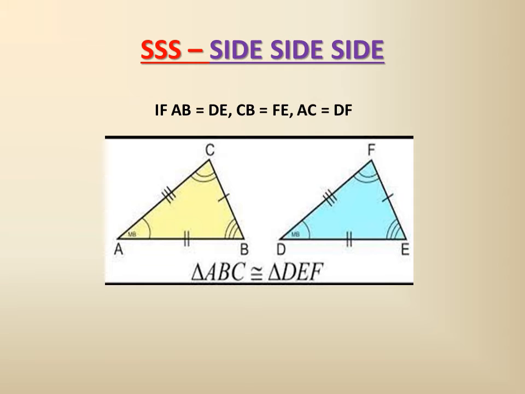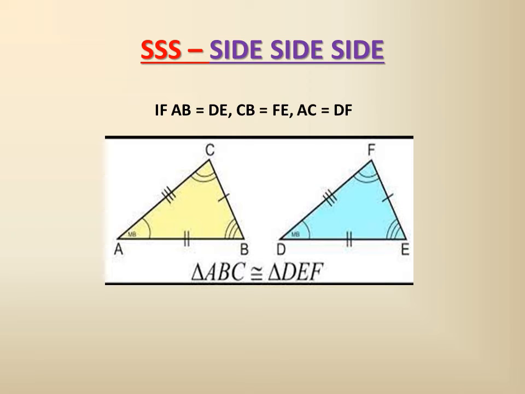First, we will be discussing SSS, that is side, side, side, of two triangles. Here you see we have two triangles, one in yellow, one in blue. ABC is one triangle and DFE is the other triangle. Here you see the value of AB is equal to DE, the value of CB is equal to FE, and the value of AC is equal to DF.